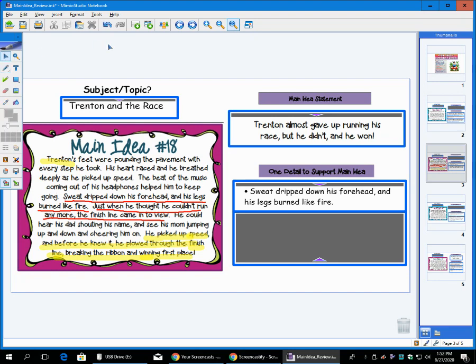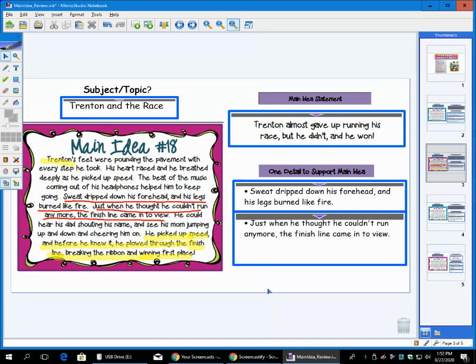Okay, so just like he's about to give up, but then what does he see? He sees the finish line right there. Okay, so again, we know we're talking about Trenton running a race. We know the whole thing is about how he's about to give up, but then he pushes through and he ends up winning. How do I know that? I can see he's struggling because his legs are burning and he's just about to give up when that finish line comes into view. And he's able to see his mom and dad. That could even be another detail there, shouting his name and cheering him on. Okay? All right, so I hope that practice continues to help you as you identify not only our topic, but our main idea and those details that support that idea as we continue on.